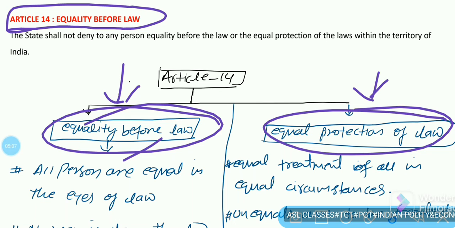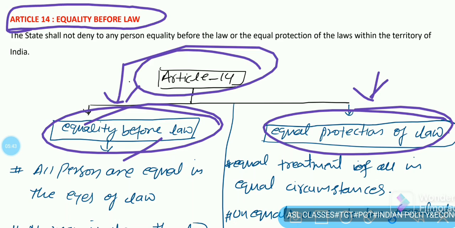When it comes to protection of the law, it is also equally given to all individuals, irrespective of their position, power, caste, place of birth. Everything else is excluded, and only one thing is included, that is equal treatment to all citizens of India under Article 14.